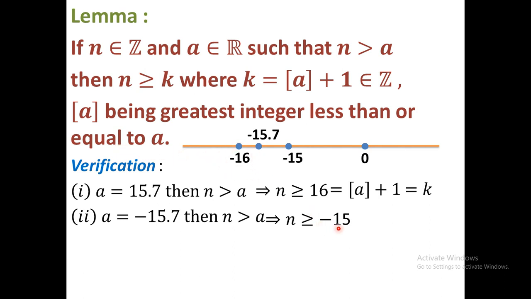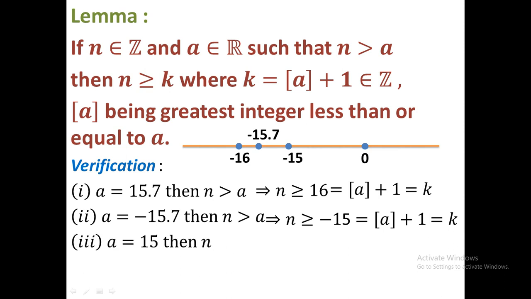So minus 15 can be written as minus 16 plus 1. Minus 16 is box A, therefore minus 15 equals minus 16 plus 1, that is box of A plus 1. Therefore this is K. Okay, now I give another example.